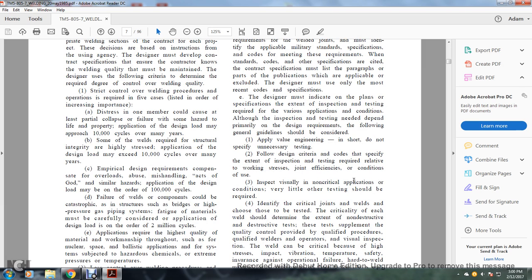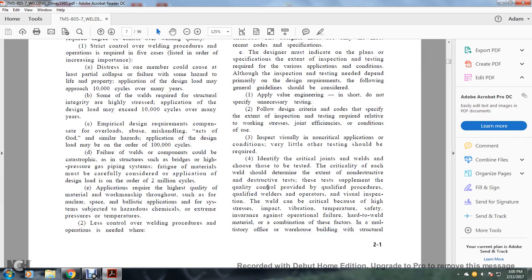3. For visual inspection of non-critical applications, very little other than visual testing should be required. 4. Define the critical joints for the welds chosen to be tested. The criticality of each of the welds should determine the extent of the non-destructive and destructive tests. These tests supplement the quality provided with the qualified procedure and qualified welders. Operator visual inspection of the weld can be critical because of high strength, impact, vibration, temperature, high safety insurance against operational failure, and hard-to-weld material.